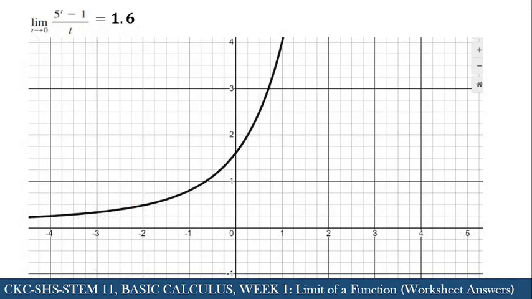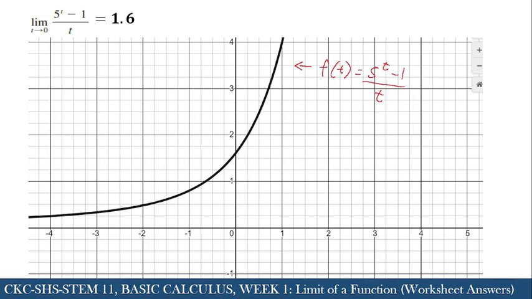Now, let's look at the results graphically. Here we have the graph of the function f(t) = (5^t − 1)/t.